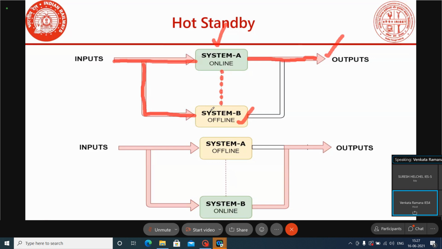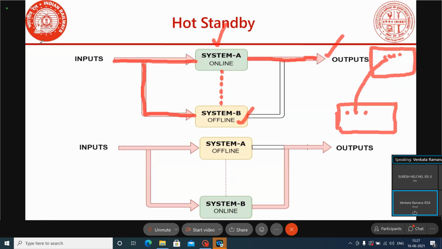Now, what is the offline system doing? It is also reading the inputs, but it is not controlling any outputs. It is synchronizing its status with the online system status, whatever bits are there, that is internal bits or output bit status. It is synchronizing and maintaining the status.